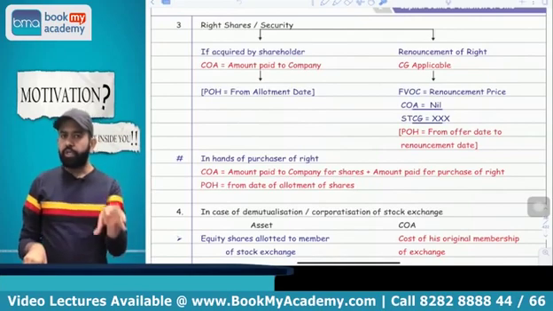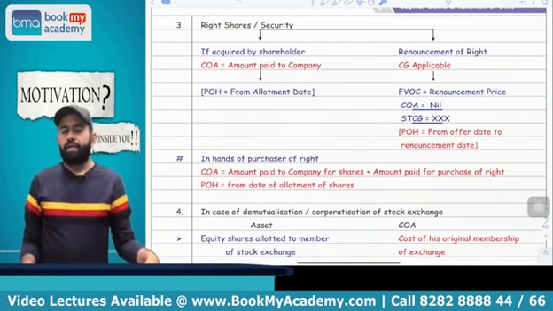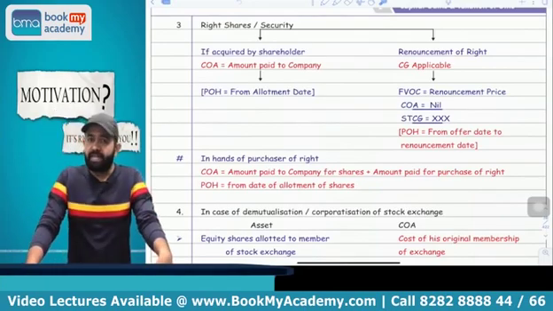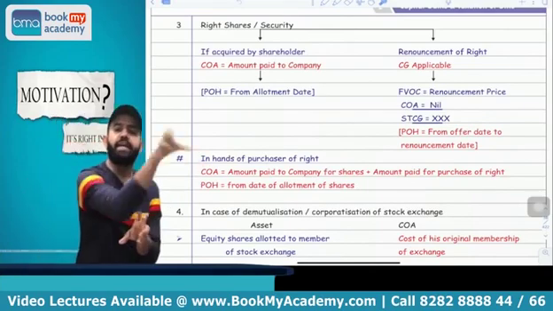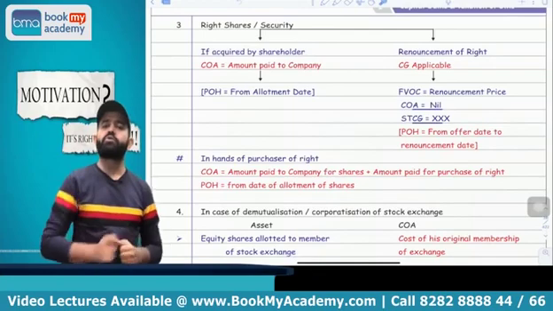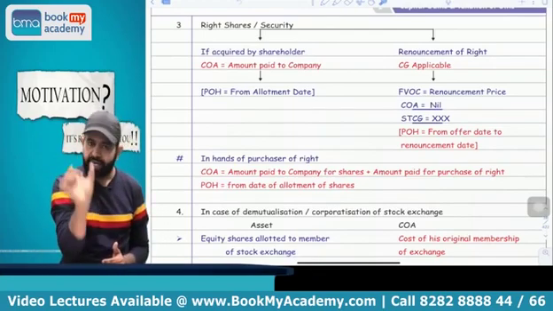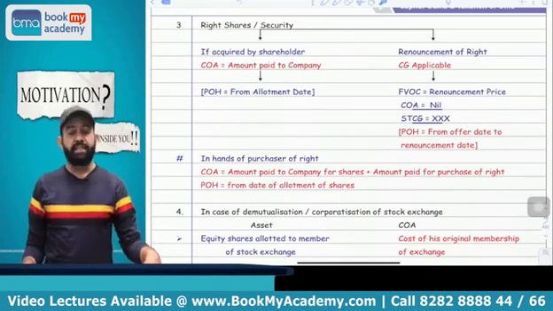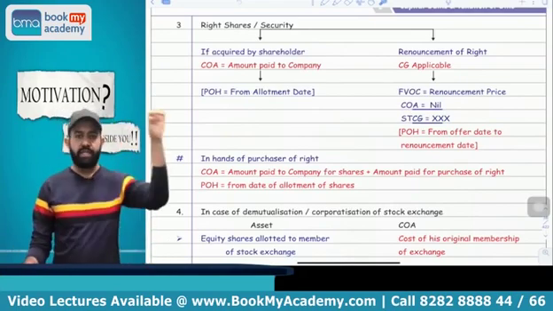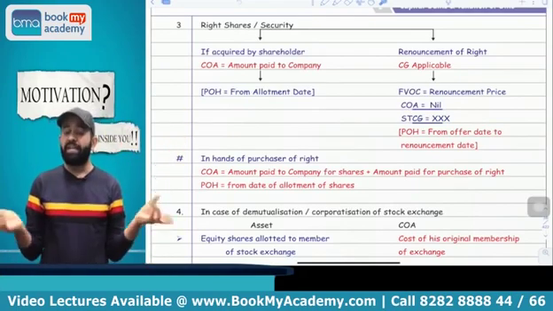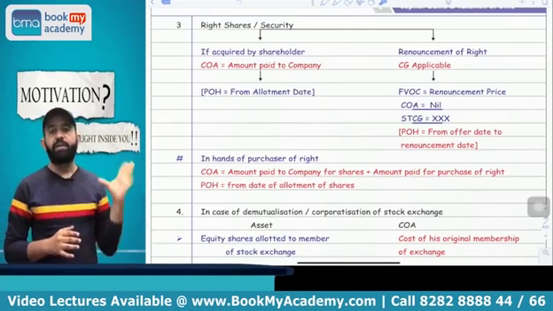But suppose I am not going to subscribe to that right share and I am renouncing that right to someone. Like suppose you want to subscribe to that right share, but you don't have that right, and I am going to renounce the right in favor of you. Then in case of renouncement also capital gain is applicable. Suppose I renounce the right, not right share, right, to you for 100 rupees per right. In that case, capital gain is applicable in my hand. Now the question is what will be the full value of consideration? That renouncement price is the full value of consideration. Cost of right, answer is nil. There is no cost of right, and whatever renouncement price, that will be treated as your short-term